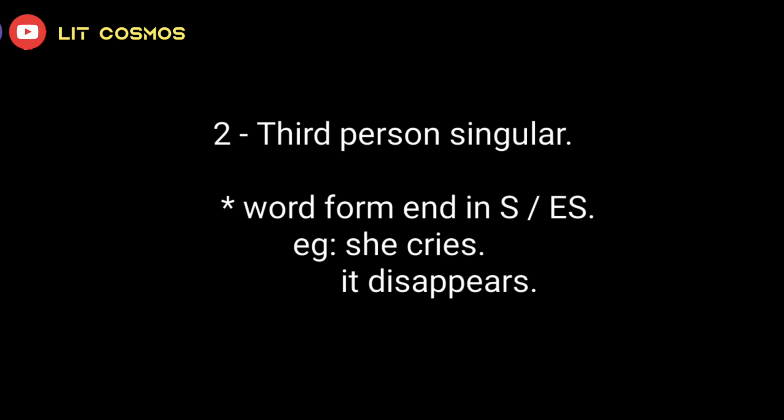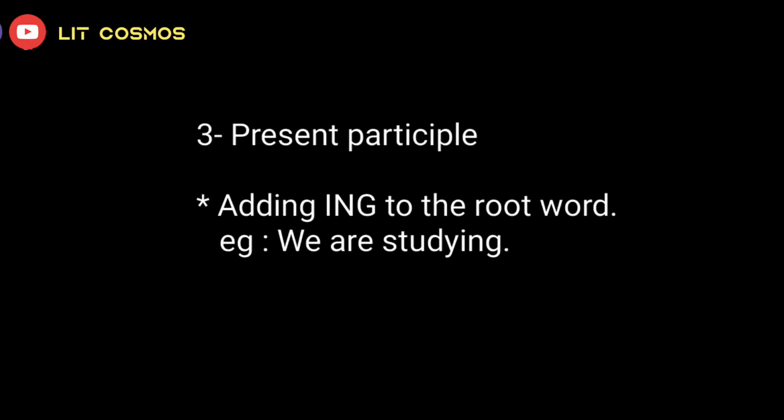Sometimes the root form is used to create other forms of the word. For example, I am eating a cake. Eat plus ing, eating. Third person singular form of a verb: verb forms that end in s or es. For example, disappears, disappear plus s. Cries, cry plus es.